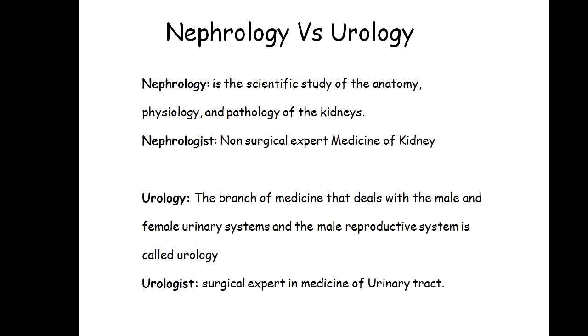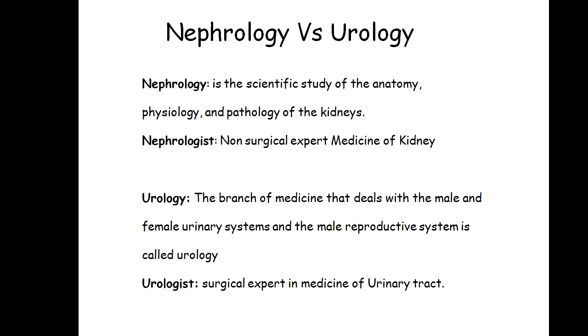The first one is nephrology versus urology. Nephrology is the scientific study of anatomy, physiology, and pathology of the kidney, while the nephrologist is the non-surgical expert of medicine of kidney. He is only expert in the medicine of kidney, not the reproductive system. He has nothing to do with the reproductive system, and he has nothing to do with the surgery.